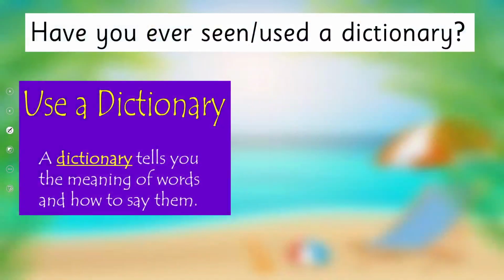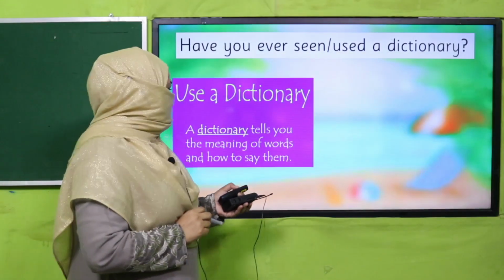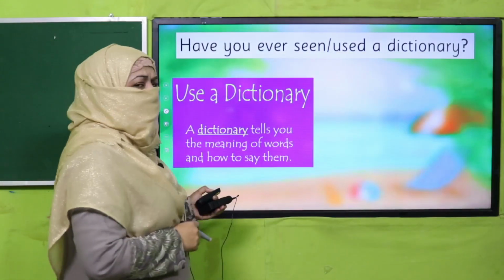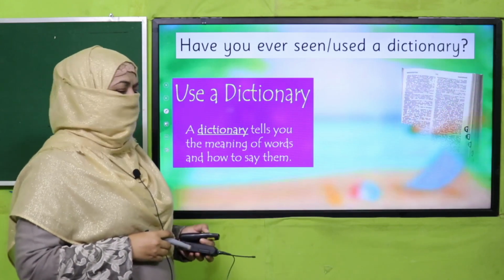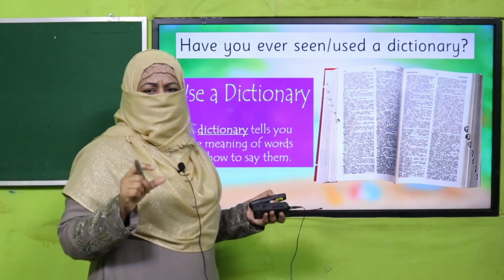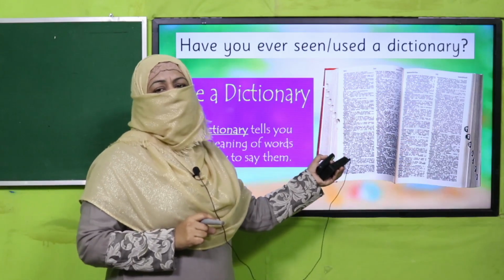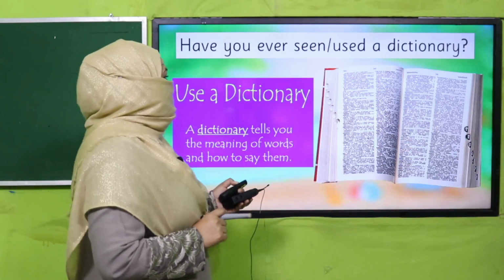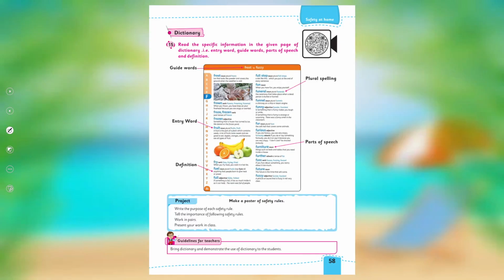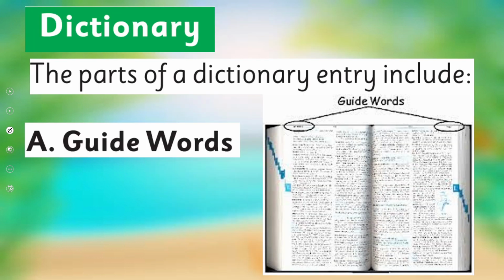Have you seen a dictionary? I asked you. So a dictionary tells us the meaning of different words and it looks like this. Okay, it's usually a book containing lots of words and their meanings. There are different terms we use for a dictionary. Now all of you open your book on page number 58. There are different terms I'm going to explain to you. What is a guide word?